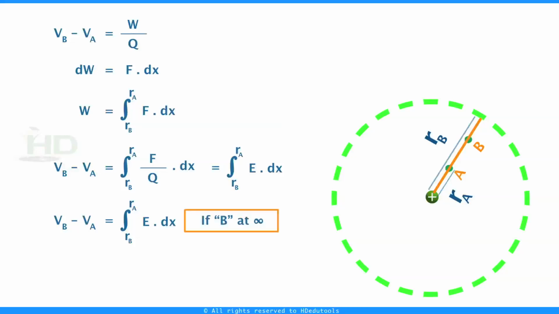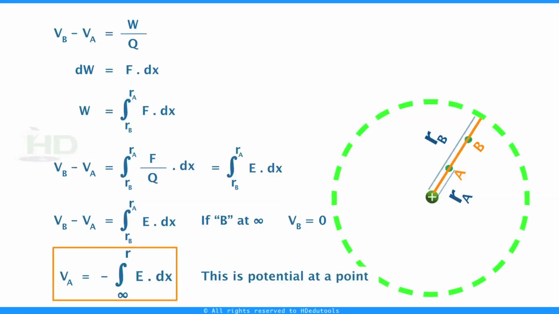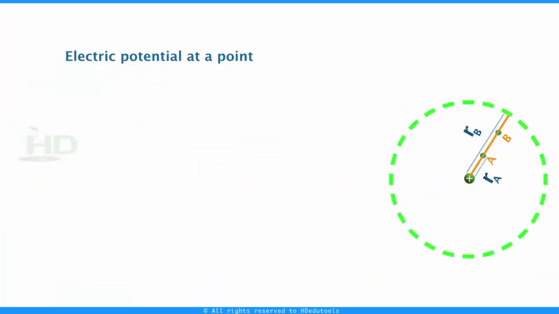Suppose I consider this point B at infinite distance, then the potential at B is 0. Why is it 0? Yes, the effect of this field at infinite distance is 0. Therefore VA is equal to minus the integration from RB to RA of E dot dx. This is the potential at this point, and this negative sign indicates we are doing the work against the field. That is, electric potential at a point is given by V equal to minus the integration of E dot dx. The integration limits are infinity to R.